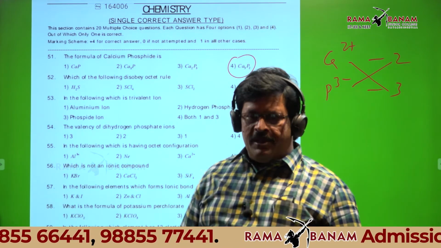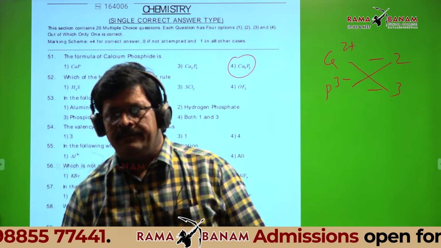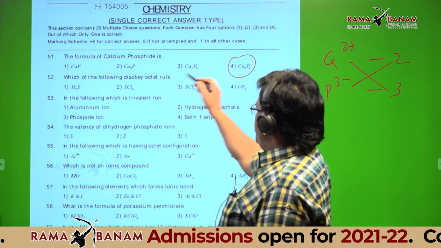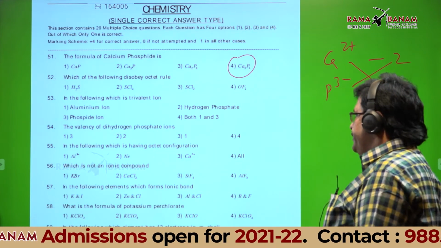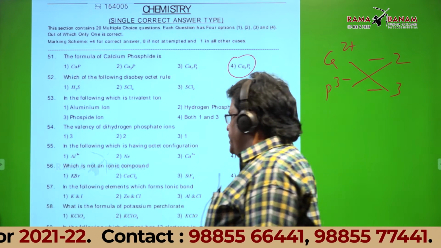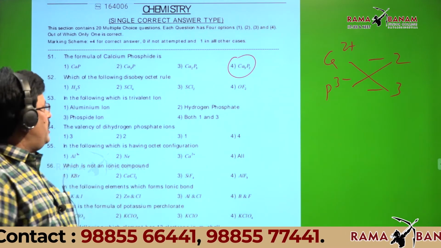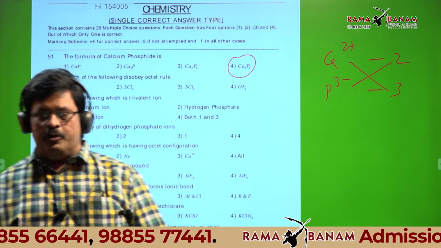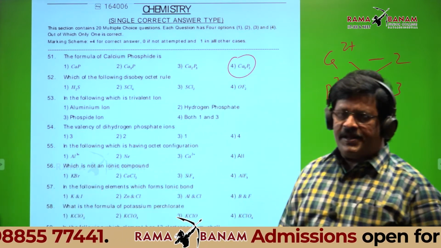Is my voice audible, students? Yes, sir. Okay. Which of the following disobey octet rule? I given first option is H2S, second option is SCl4, third option is SCl2, and fourth option is OF2. Can anyone tell the answer?